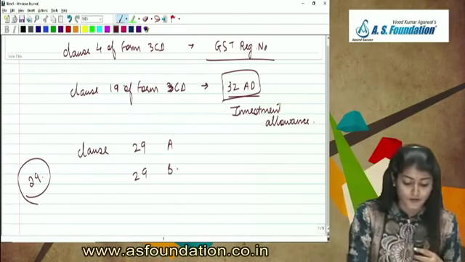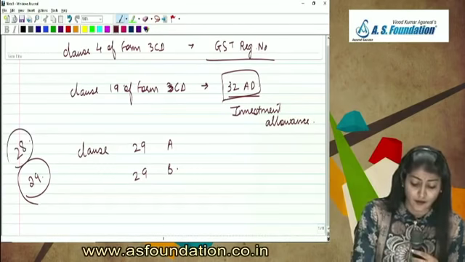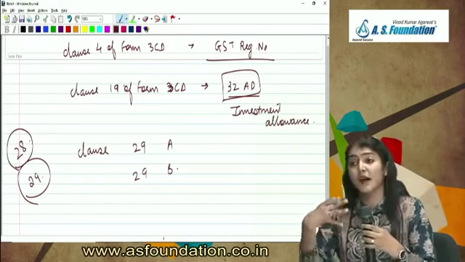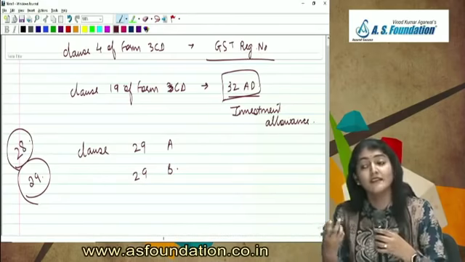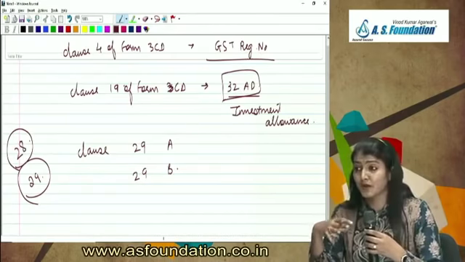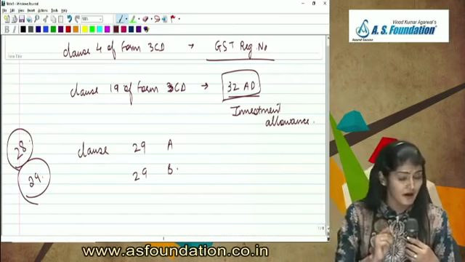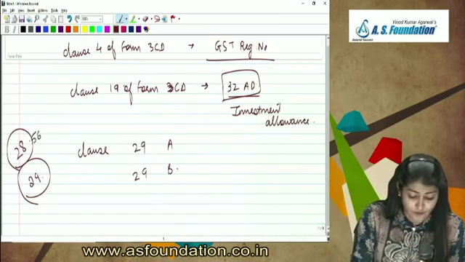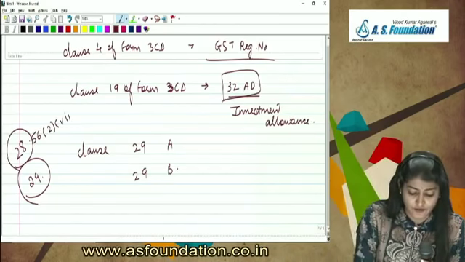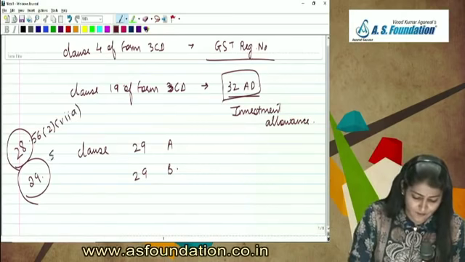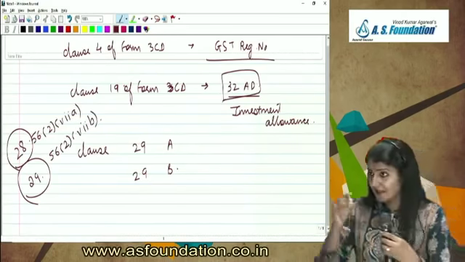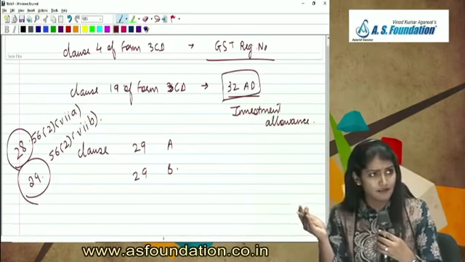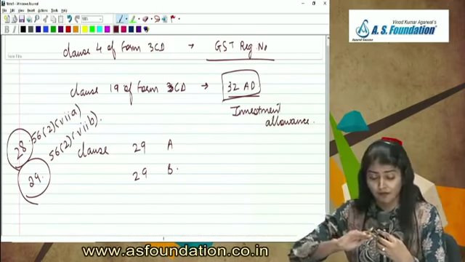You have clause 28 and 29. 28: received shares without consideration or inadequate consideration, and 29: received consideration for issue of shares which exceeds the fair market value. It says income from other sources under 56(2)(vii)(a) and income from other sources under 56(2)(vii)(b). That is clause 28 of Form 3CD and clause 29 of Form 3CD.